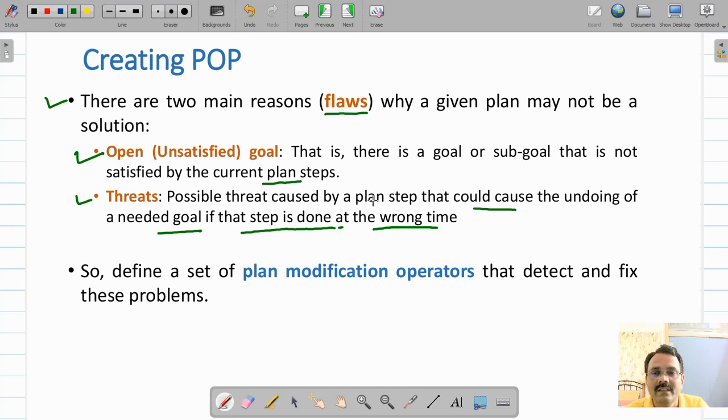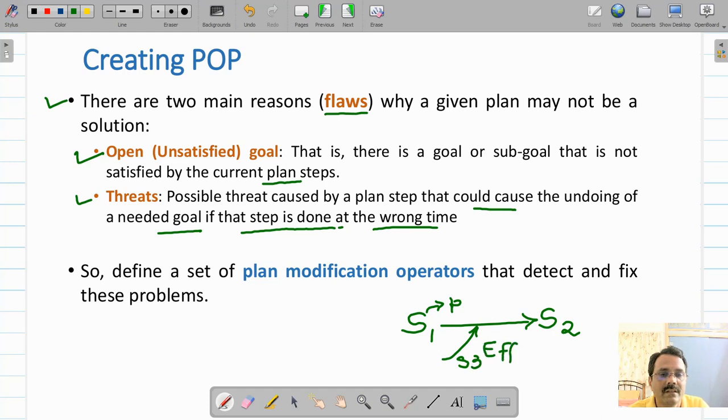So basically, what is a threat? Suppose we have a step S1 and another step S2. S1's effect is some proposition P, which is a precondition for S2, and there is some other step S3 whose effect is not P. Then we say that it's a threat, because this P should be true during this interval S1 to S2, which we call the protection interval.